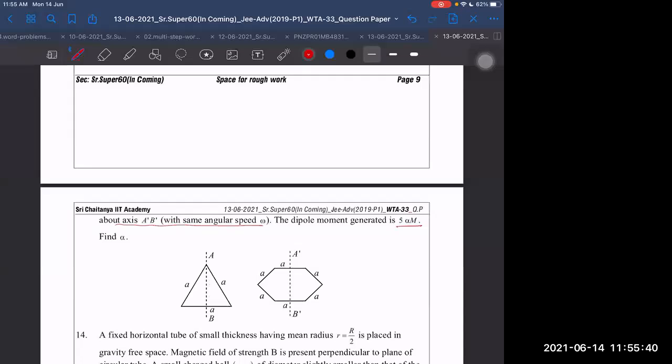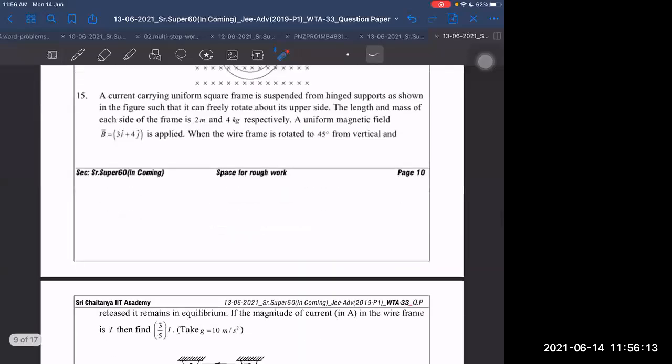How many triangles will this hexagon have? 6 triangles, sir. 2 like the initial one and 4 are around. It has 6 triangles. So if I know the moment of inertia ratio, can I get the magnetic moment ratio from that? Yes, sir. From that we can get, I think, the magnetic moment ratio. Let us see how they have done it.